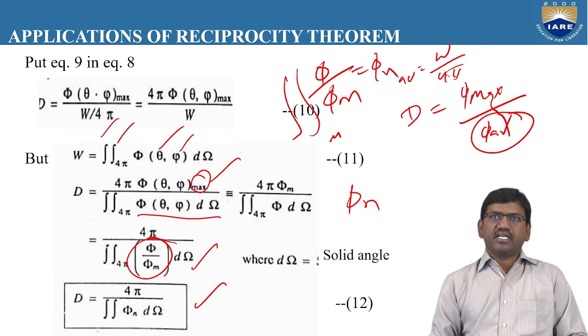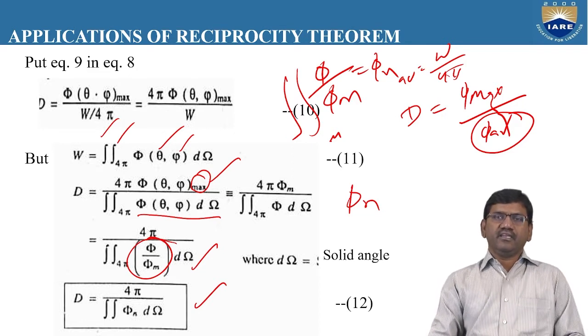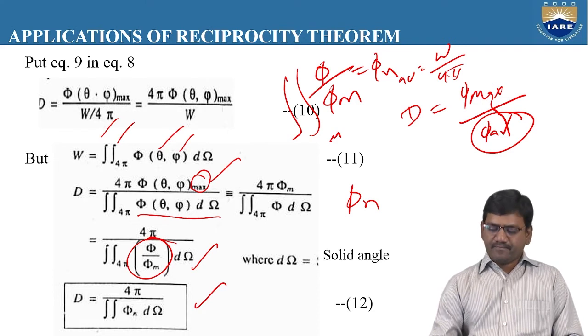This is the expression of directivity. The limits are 0 to 2 pi and 0 to pi, and d omega is the solid angle, expressed as r square sin theta d theta d phi.